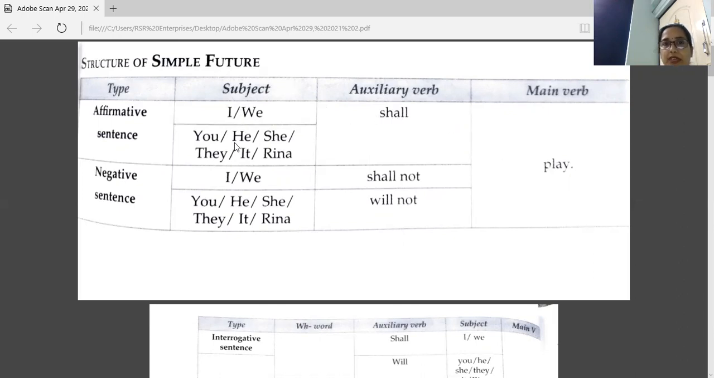We shall play. You have you, he, she. Then he will play. They will play. This will be your sentence in affirmative. Now negative sentence. If you have negative, you have to use not with shall or will. Your subject here, I, we. I shall not play. We shall not play. Then you have you will not play. He will not play. This is negative sentence.